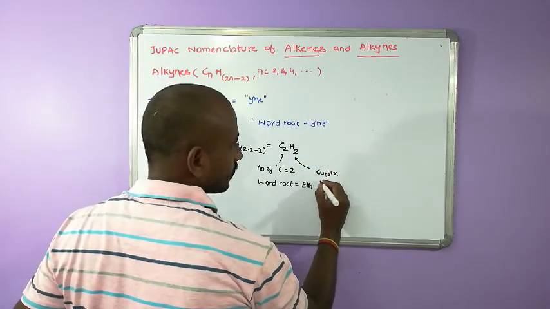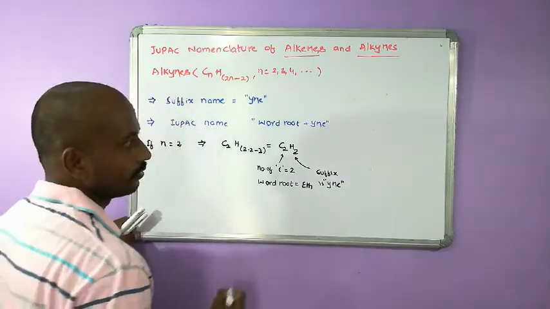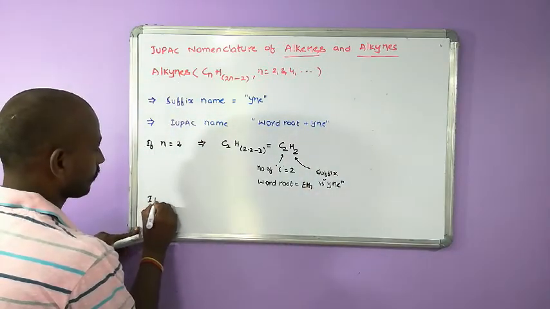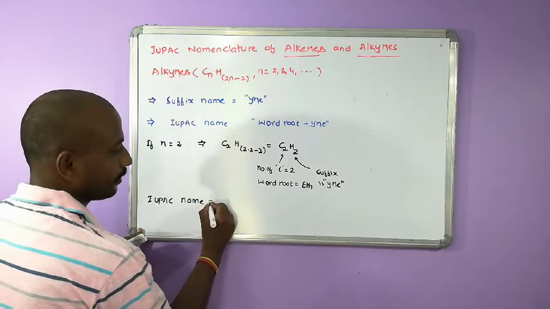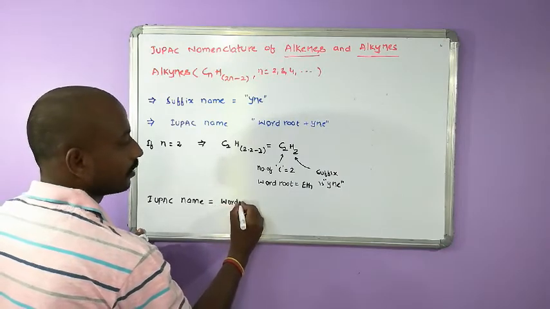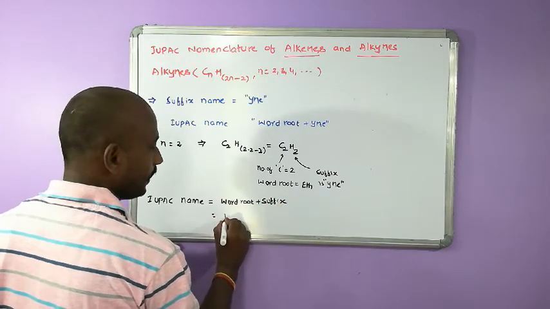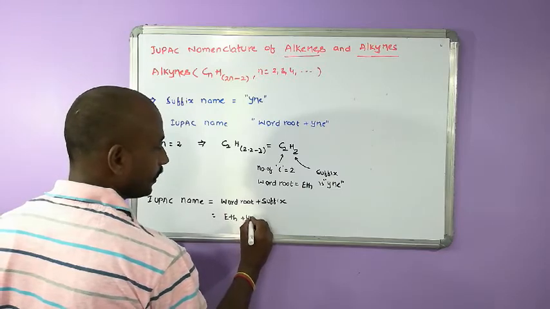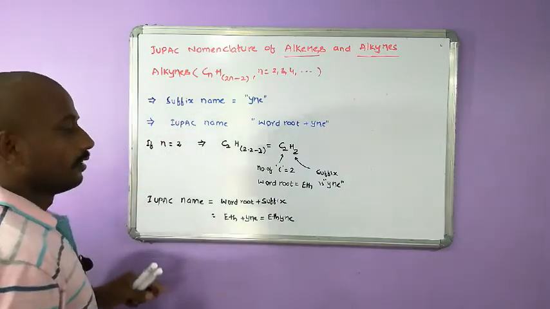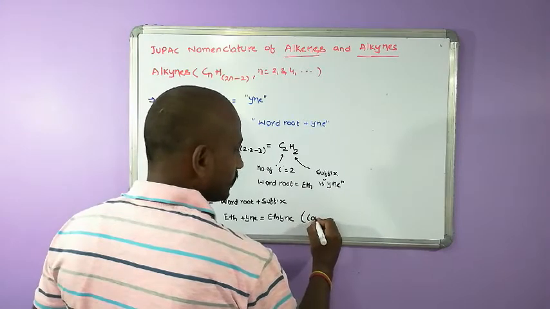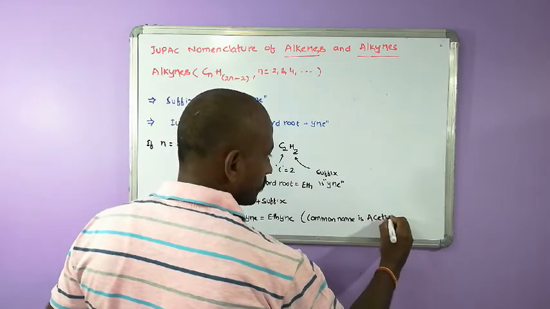The suffix is yne. So, if you want to write the IUPAC name, IUPAC name is equal to word root plus suffix, that is eth plus yne, that is equal to ethyne. Okay, the common name is acetylene.